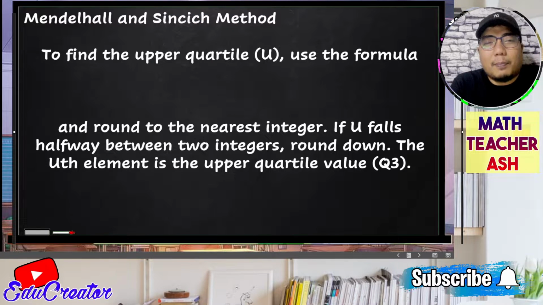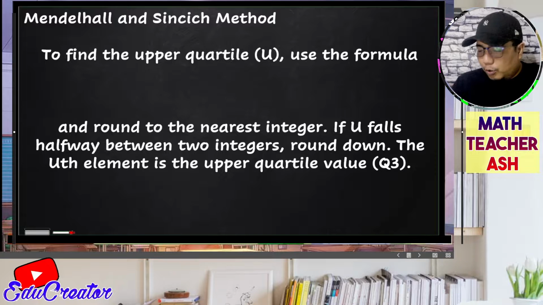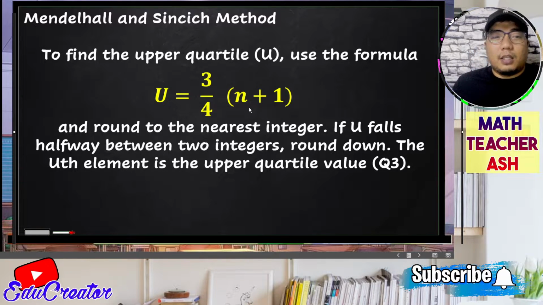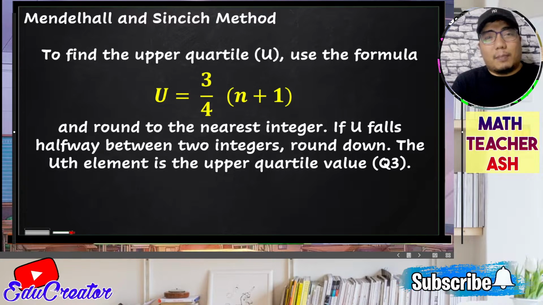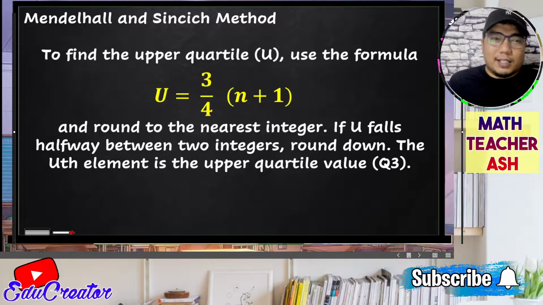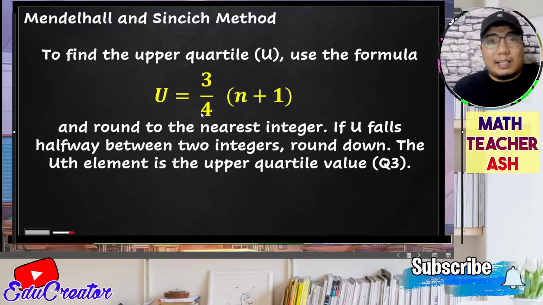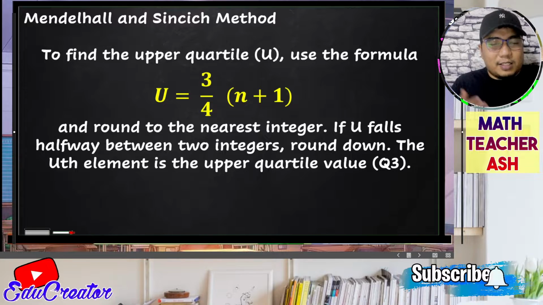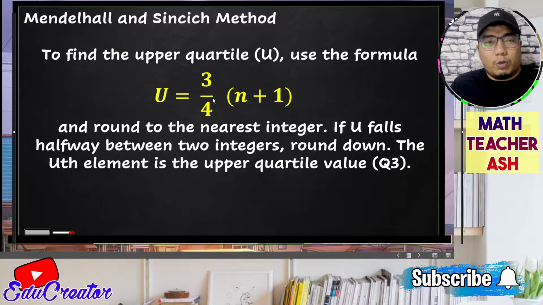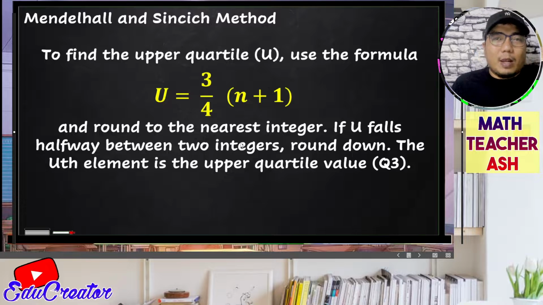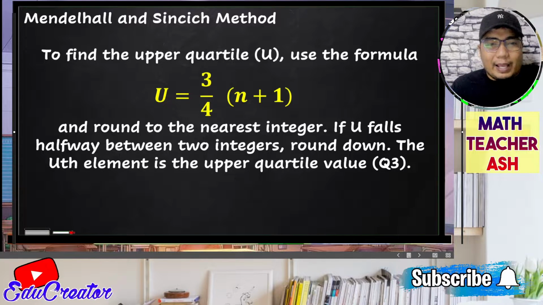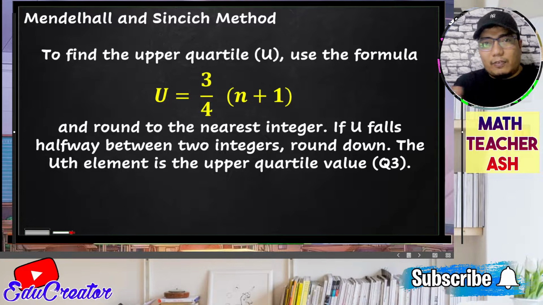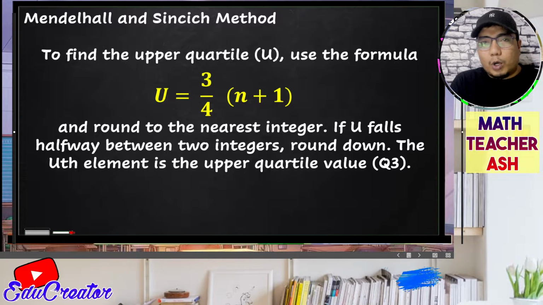Now, to find the upper quartile, my dear math learners, we also use a formula. So, if in the lower quartile we use 1/4, now in the upper quartile, since it is talking about the 75% of the whole data set, then we will be using the fraction 3/4. It is just the same as the lower quartile, but the difference here is that instead of 1/4, we will be using 3/4. And then whatever value we get in this solution, we will round it down.